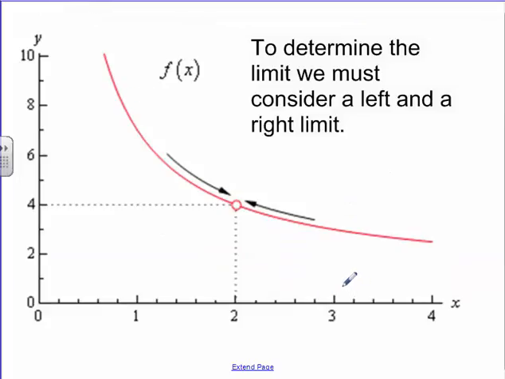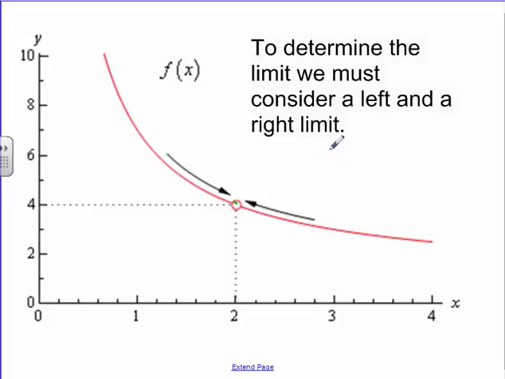So in order to figure out the limit, you have to consider what happens on the right and left-hand sides. If the right-hand direction is getting close and the left-hand direction is getting close, and they're getting close to the same number, there are actually some math properties regarding that. But look at this here. Is there actually a point right here when x is 2? I'd say no, there's not.